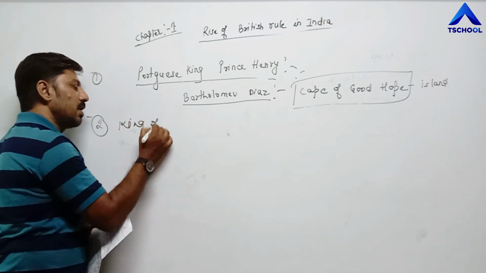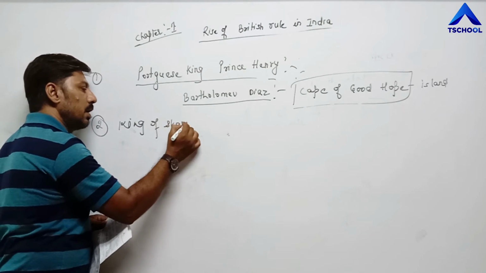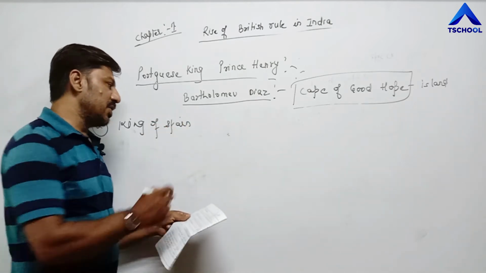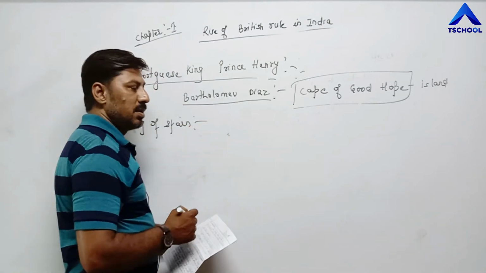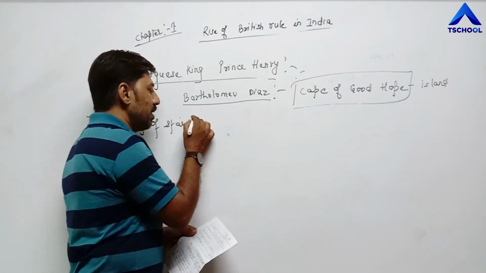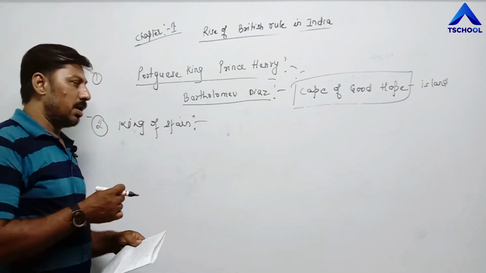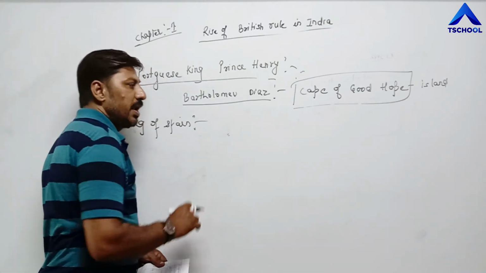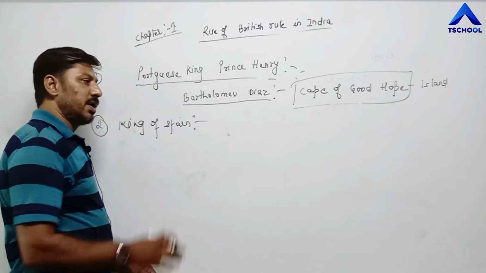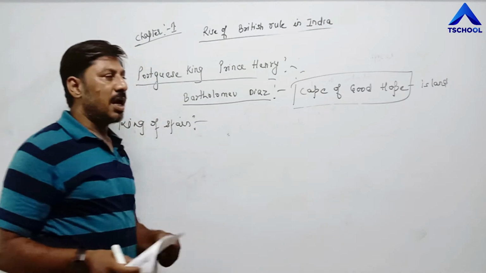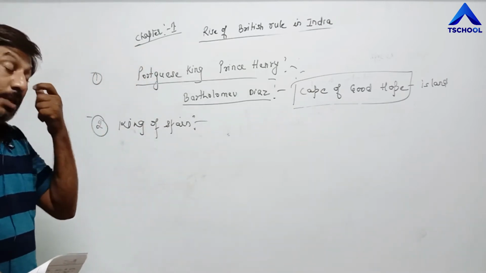Then the second country, Spain. The King of Spain also motivated various individuals financially and mentally; he gave energy to various individuals to find the route to India. He gave financial and economic help to various persons who accepted his challenge.